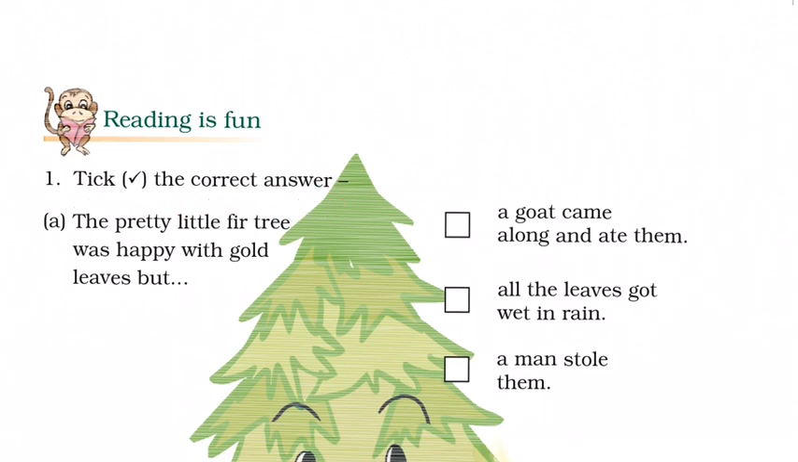Tick the correct answer. The pretty little fir tree was happy with gold leaves, but a goat came along and ate them. All the leaves got wet in rain. A man stole them. What is the right answer? Yes, the right answer is a man stole them.